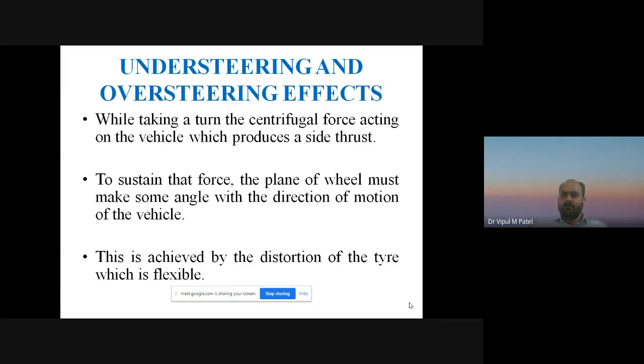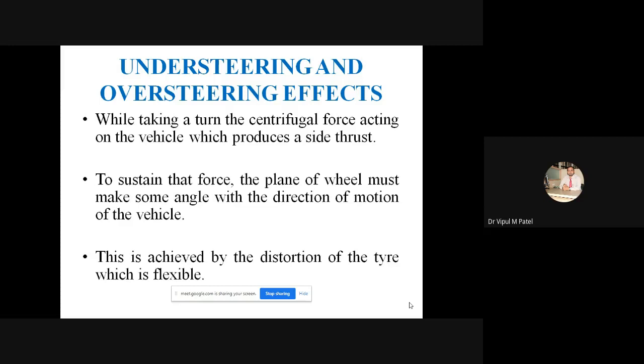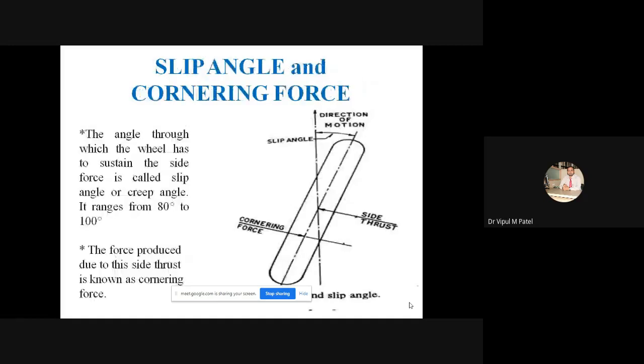The centrifugal force acting on the vehicle while we are turning produces a side thrust. Because of that side thrust, the angle through which the wheel has to sustain the side force is called the slip angle. Slip angle is also known as the creep angle, and it ranges from 80 to 100.